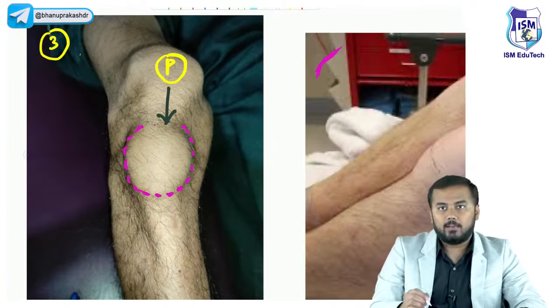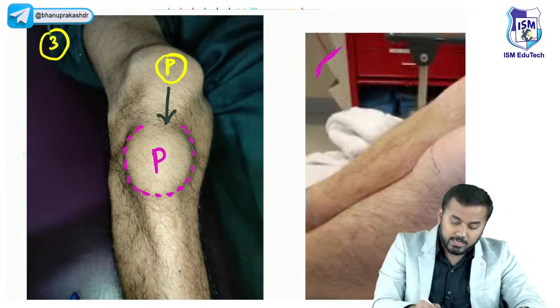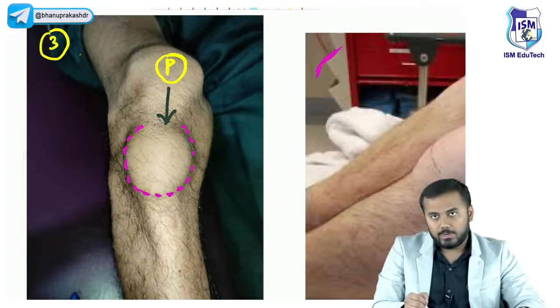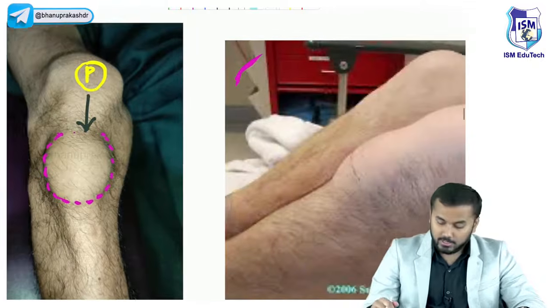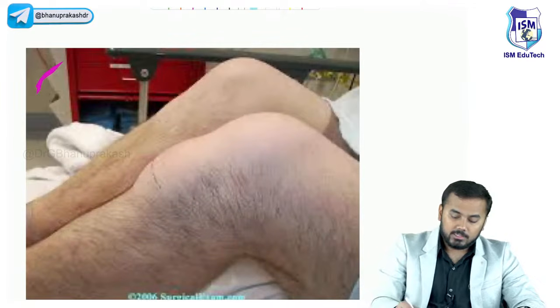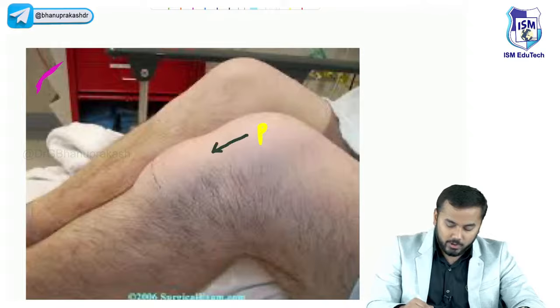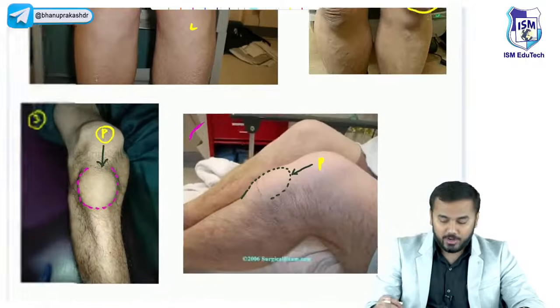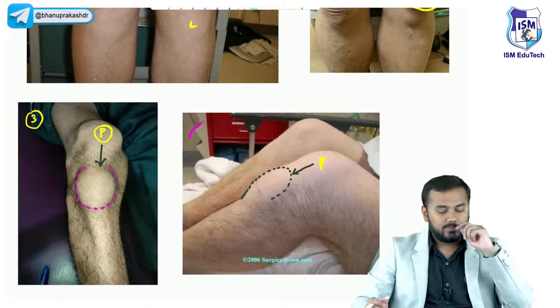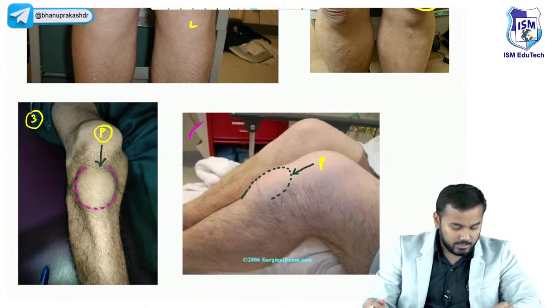This is normal patella, okay? It is just below the patella. I know most of you might be thinking this is patella, right? No, this is not patella. This is a swelling, okay? Very good. Now all of you tell this one. This is very clear. See, this is patella again. Below the patella, you have got a swelling like this, right? So this swelling is called infrapatellar bursitis. Very good, guys. I'm really happy that you're understanding.